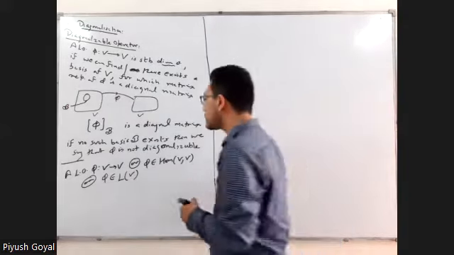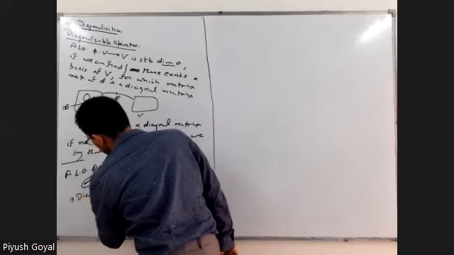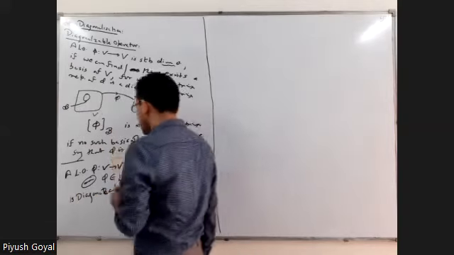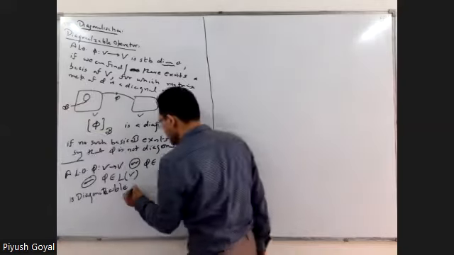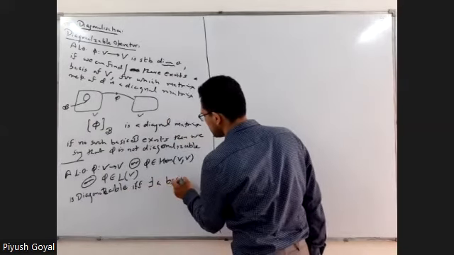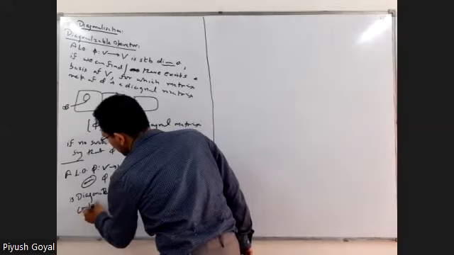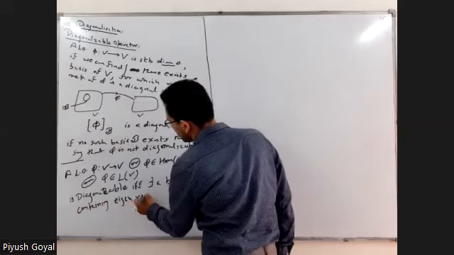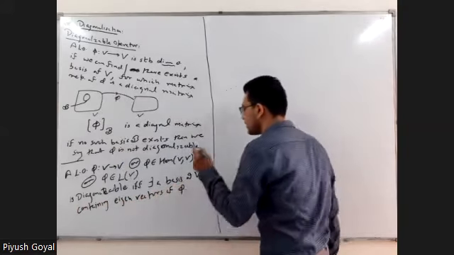A linear operator is diagonalizable if and only if there exists a basis of V containing eigenvectors of phi.